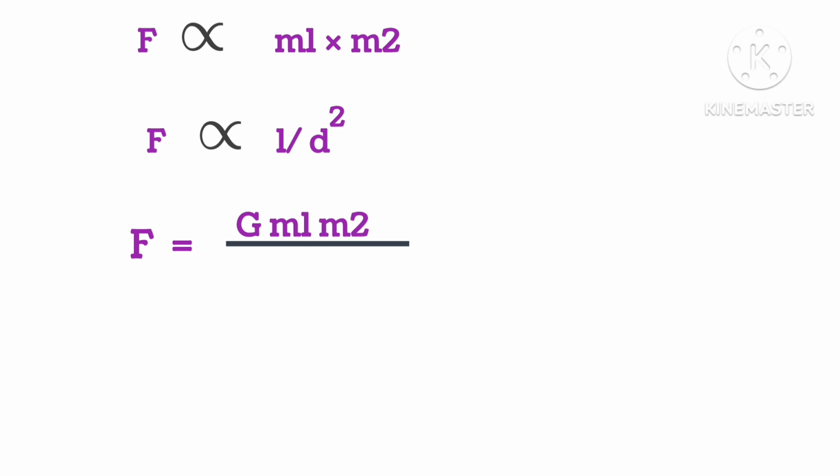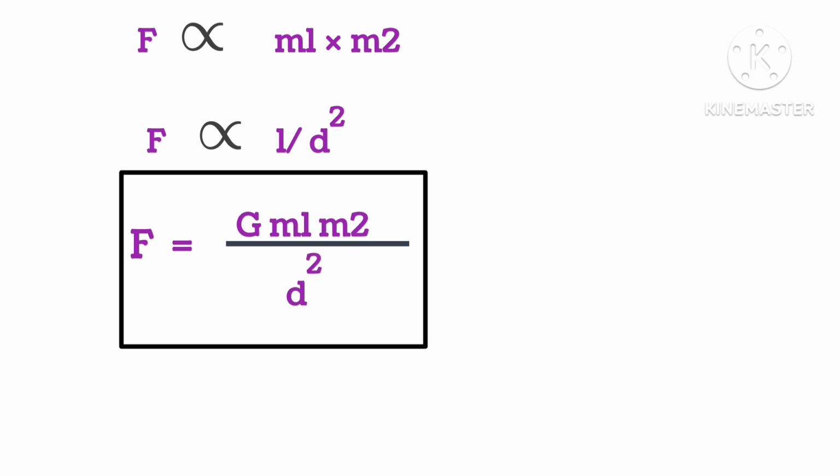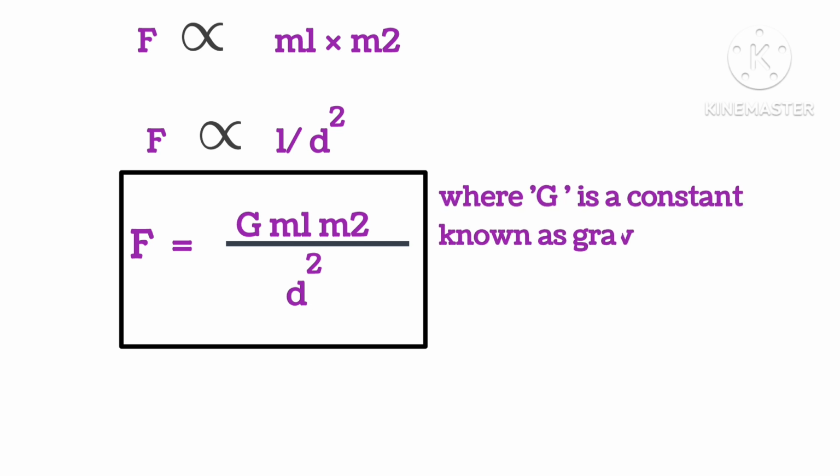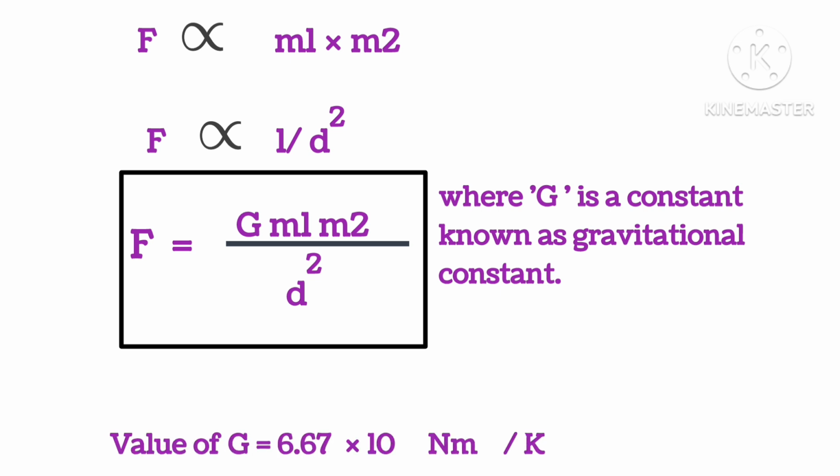So, we can write F equals G m1 into m2 upon d square, where G is a constant known as the gravitational constant. The value of G is 6.67 into 10 to the power minus 11 Newton meter square per kg square.